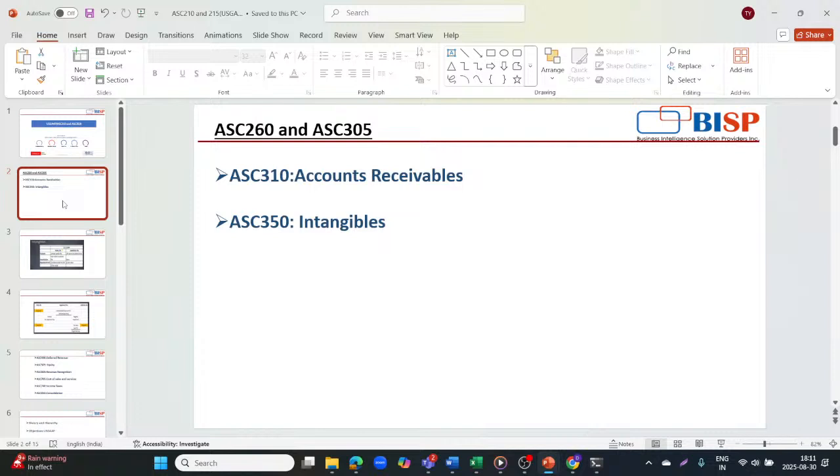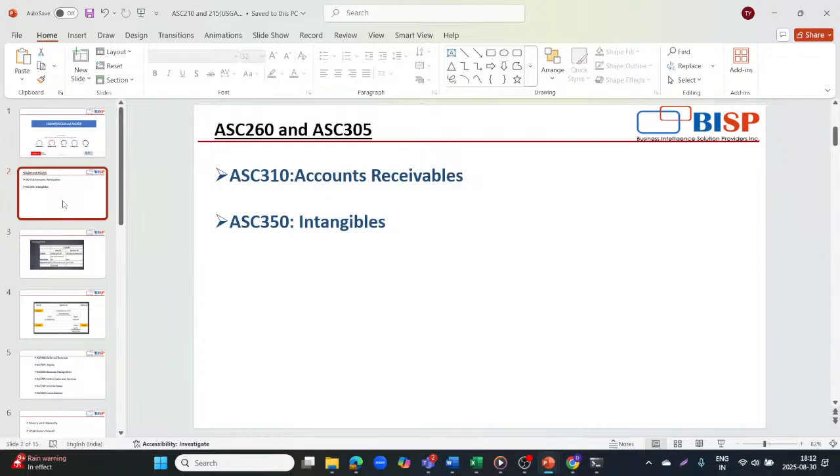It's a Financial Accounting Standards Board standard that provides accounting guidance for receivables. It covers general guidance, non-refundable fees and other costs, loan and debt securities acquired with deteriorated credit quality, and troubled debt restructurings. The goal of this topic is to ensure proper accounting for loans, credit sales, and other forms of receivables, including disclosures about credit quality and allowances for credit losses. There are some key aspects of Accounting Standard Codification 310.